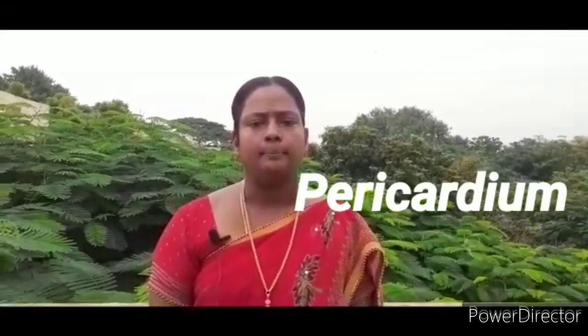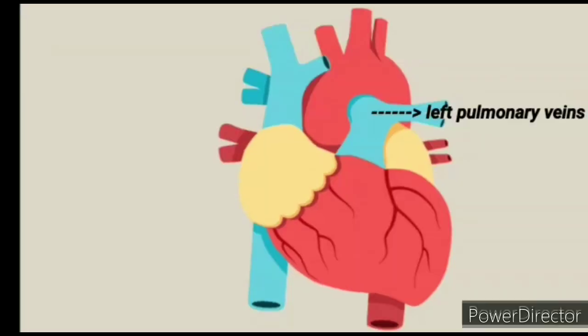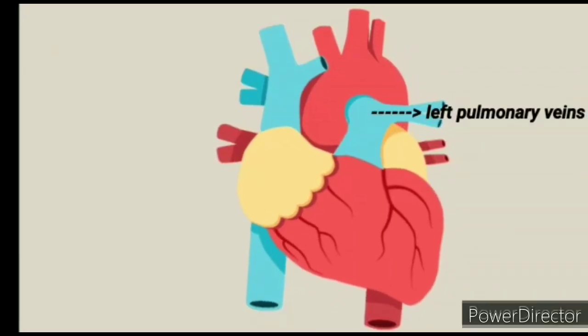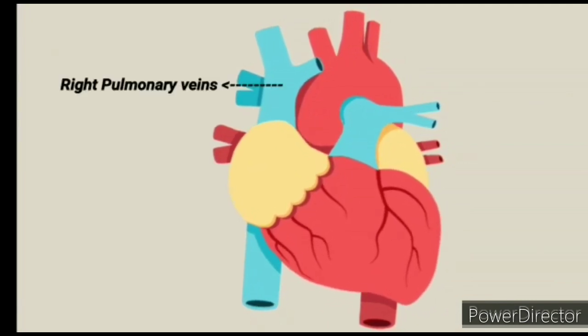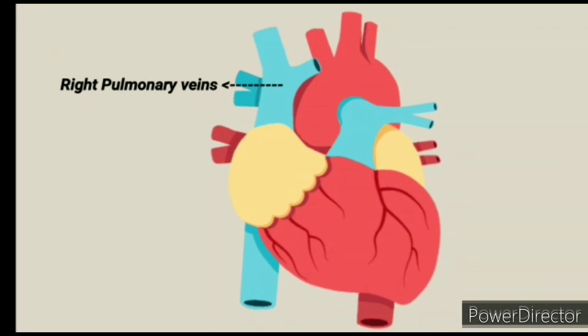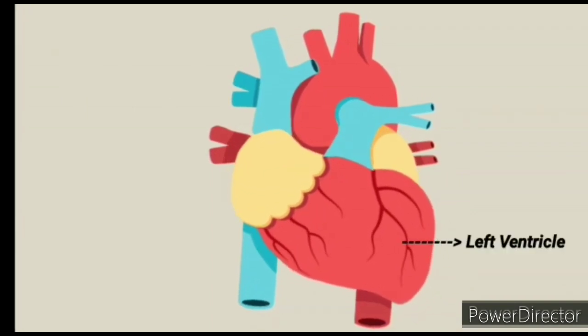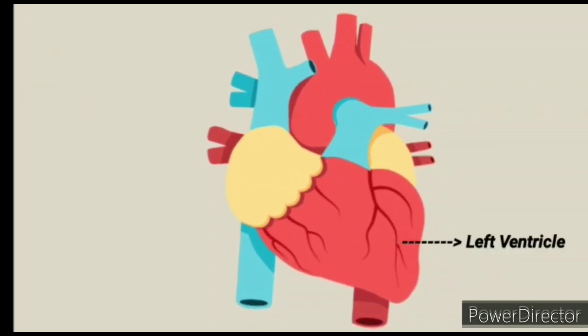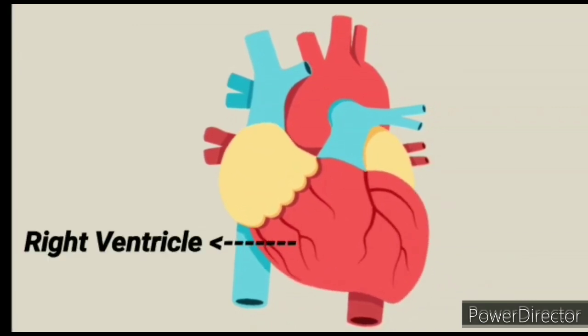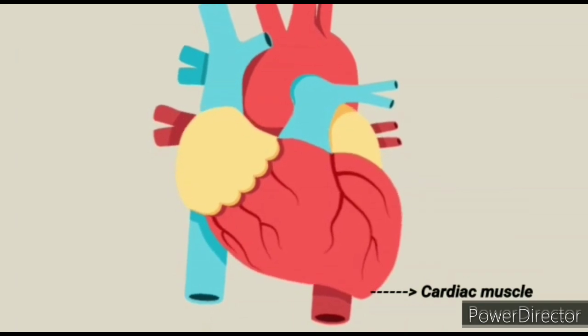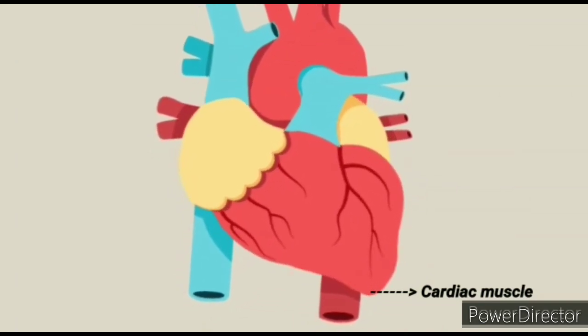Pericardium. The heart is placed inside the thoracic chamber in between the two lungs. See students, this part is left pulmonary veins. This is right pulmonary veins. This is left ventricle. This is right ventricle. This part is cardiac muscle.